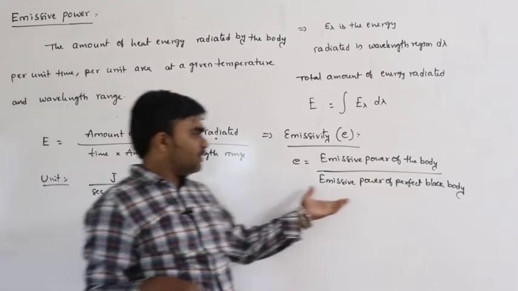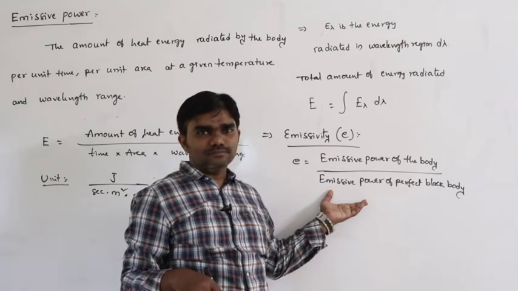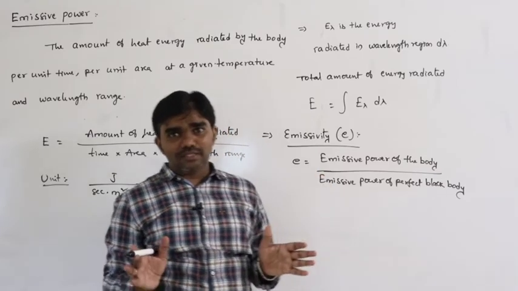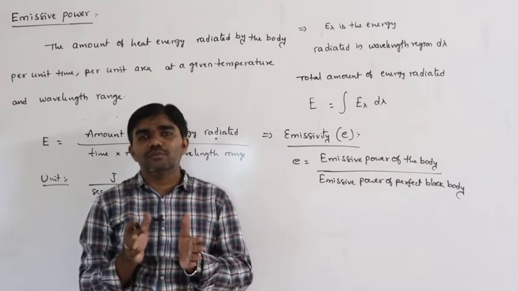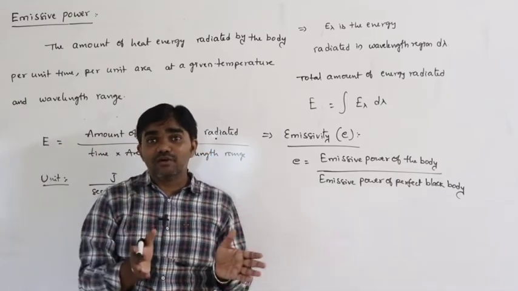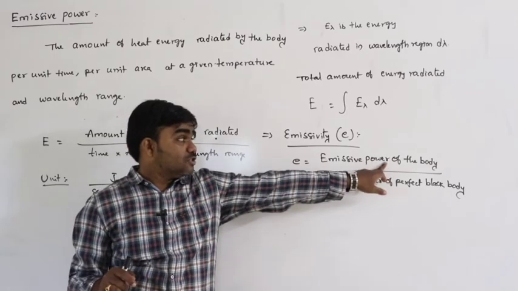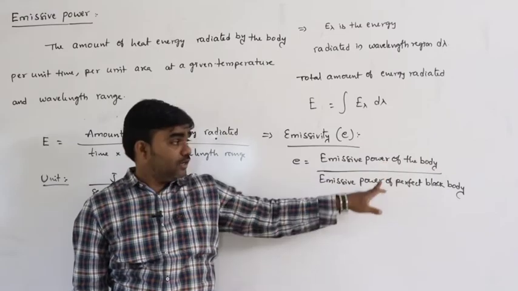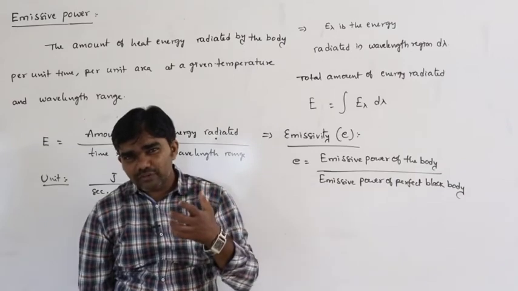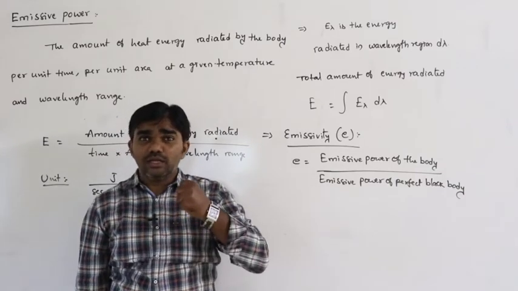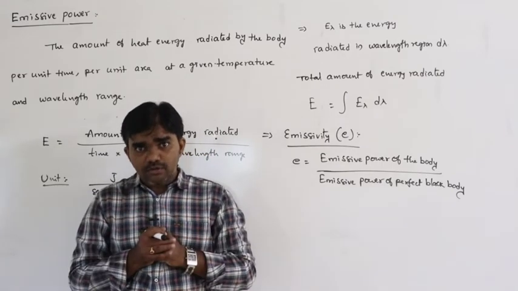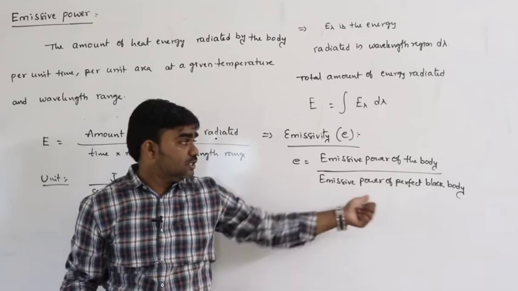So, what does the perfect black body mean? Think of the topper; the emissive power of the body means a normal student. Emissivity is nothing but a comparison of the emissive power of the body with respect to the ideal one. A perfect black body means whatever amount of energy is absorbed by that body, the total amount of energy must be radiated. That is called a black body.